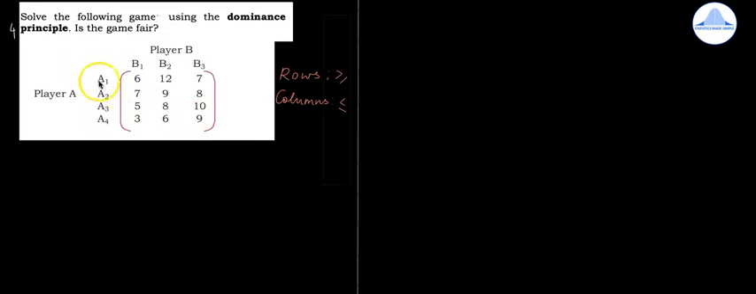Now next do A3 with A1. 5 is not greater than 6. Next do A3 with A2. 5 is not greater than 7. Now do A3 with A4. 5 is greater than 3, 8 is greater than 6 and 10 is greater than 9. So we write A3 dominates A4. So you have to delete A4.